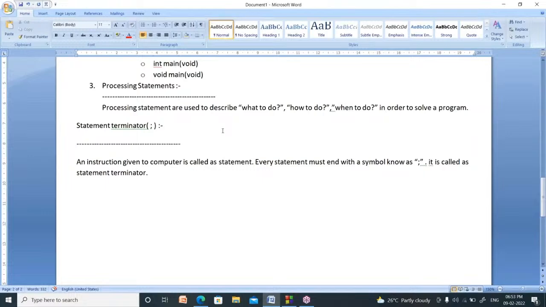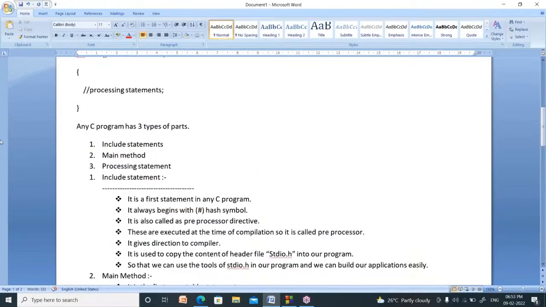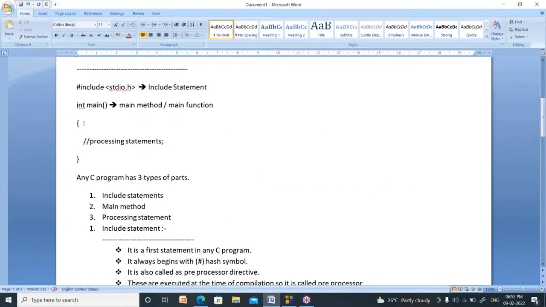Right. Now, in every C program, you use this symbol, this one. What is that? Am I audible? No voice from me? Am I audible? Somebody says no voice from you, sir.